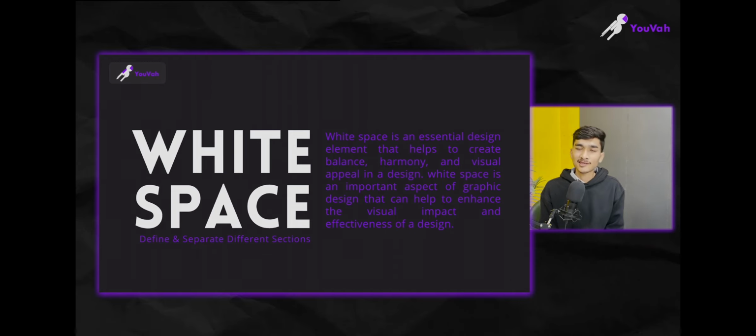Then white space. What is white space? I think it is obvious that whatever space we are leaving, the negative space which we are not utilizing, it is just blank, it is empty. It is called empty space, white space, and also negative space. It is used to define and separate different sections. We also leave some breathing space for the design, which is very important.